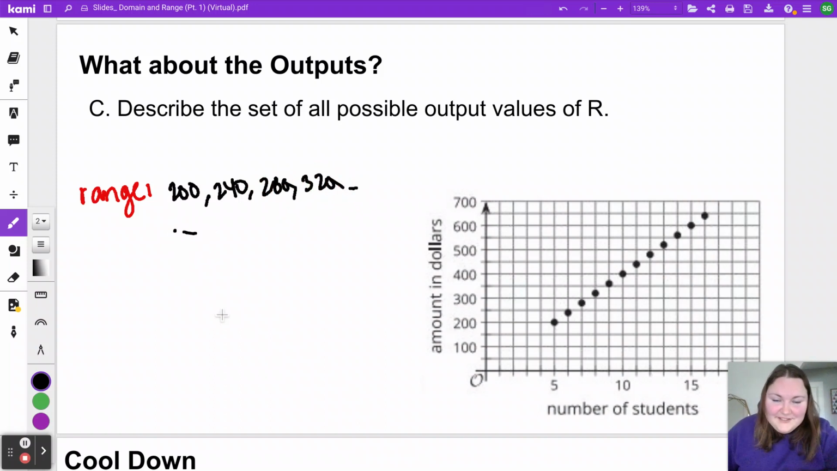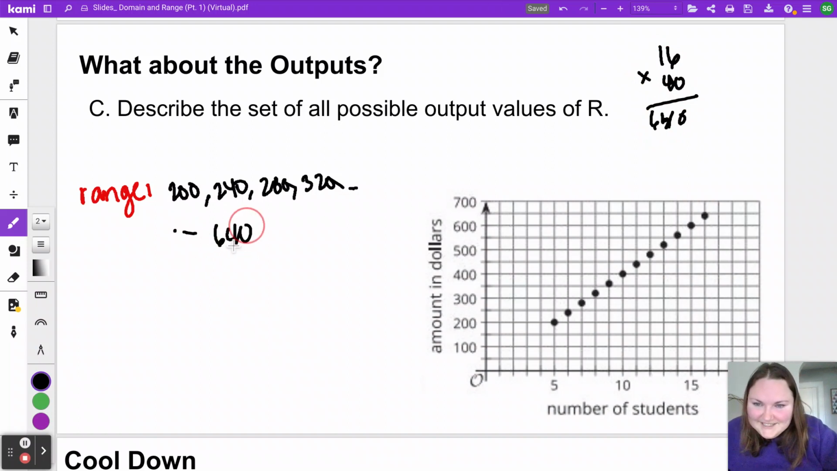I'm not going to spend all this video writing them down. The very last one would be 16 students. 16 times 40. I do not know that. 640. So all of those 200, 240, 280, 320, all the way up to 640. You could list all of those numbers out. However, that takes a lot of time. And like I had to do up here, it takes some multiplication too. And so there is an easier way.